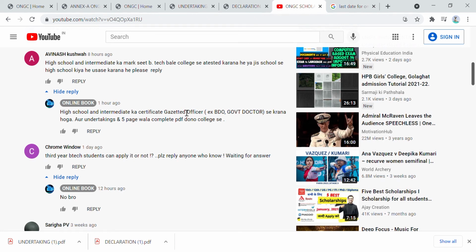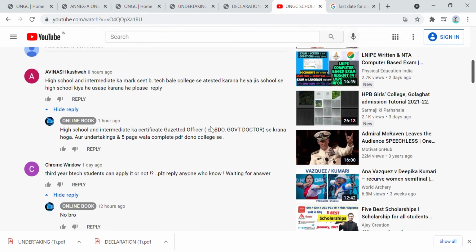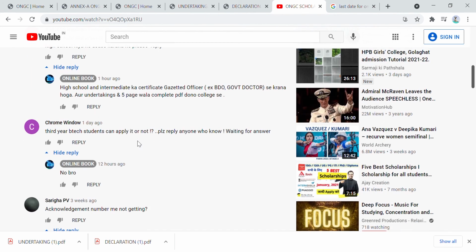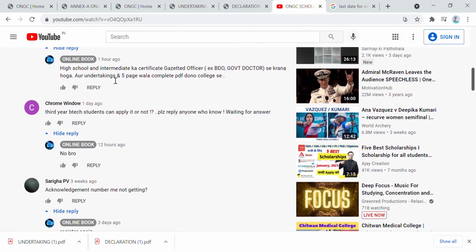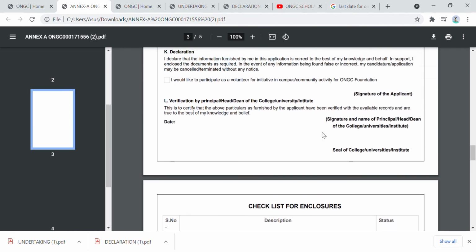Actually, I think there is no need right now, but if you are shortlisted, there will be document verification. At that time you must have these things signed by a gazetted officer of A category, like a BDO or government doctor. And for the 5-page undertaking, I have already discussed that these things you will have to certify from your college.